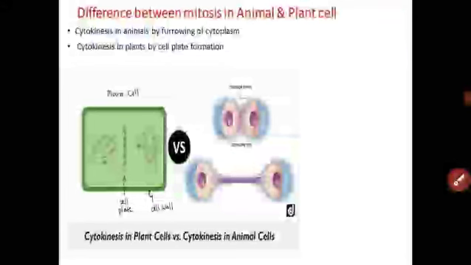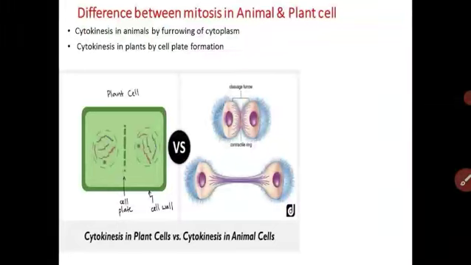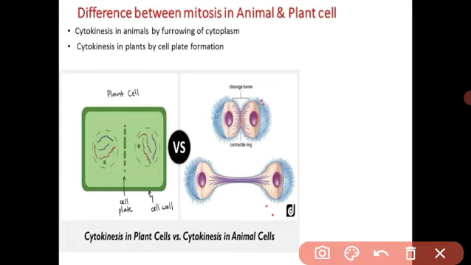We have seen the structure of the animal cell. What happens in the plant cell, because a plant is also a living thing? In the animal cell, all the body cells, all the somatic cells except reproductive cells, are divided by the process of mitosis. In the plant, only the meristematic tissue divides. In the tissue lesson we have seen meristematic tissue is the dividing tissue. Due to the meristematic tissue, the plant can grow by shoot part and root part. Cell divisions appear in the plant only at the tips of the roots and tips of the shoot.